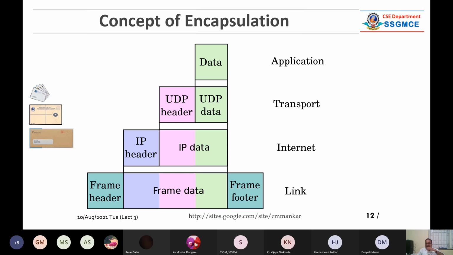We don't know exactly what the header structure is right now, and we also don't know the frame structure, but this is how it works. Raw data is encapsulated into the UDP packet. The UDP packet is packed into the IP packet. The IP packet is completely packed into the Ethernet packet. The last packet is an Ethernet packet. You can call it Ethernet, a handy word. No matter whether you are using Wi-Fi, Bluetooth, copper wire or fiber, it doesn't matter. The last layer is Ethernet. It depends on 802 point something and on your interface, which is called the NIC.